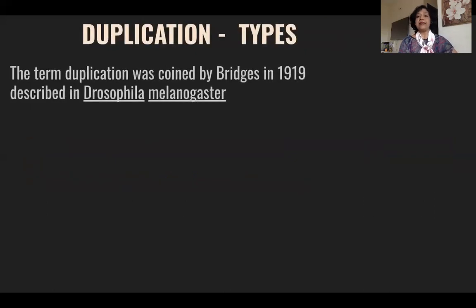So let us study the different types of duplication. Who coined the term duplication? Bridges, in 1919, working on Drosophila, coined the term duplication.